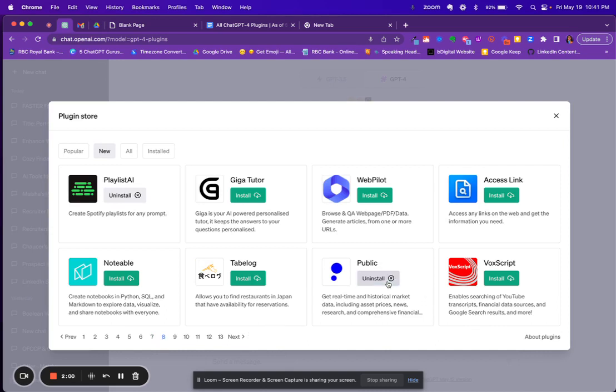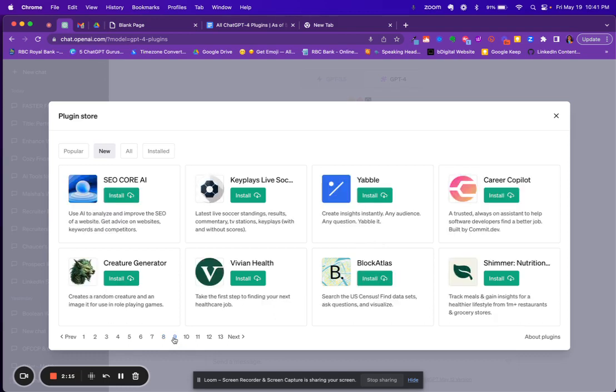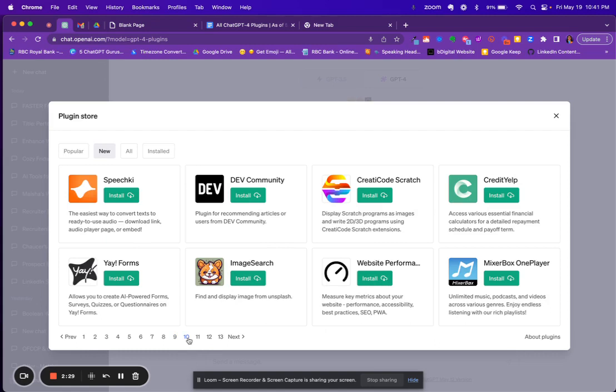So there's Public. Access any links on the web. Access links. So let me definitely download that one. Web Pilot, I've heard good things about. Notable, no, not for me. Okay, so we have one more that we're looking for. Block Atlas sounds interesting, but I don't want to make my own list too long. I don't know if I'll be able to shorten it. So let me just stay with the essentials. Yay Forms. Create surveys and quizzes. That sounds like I can't pass it up.